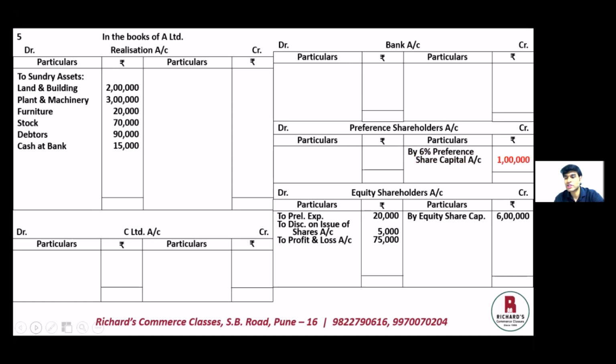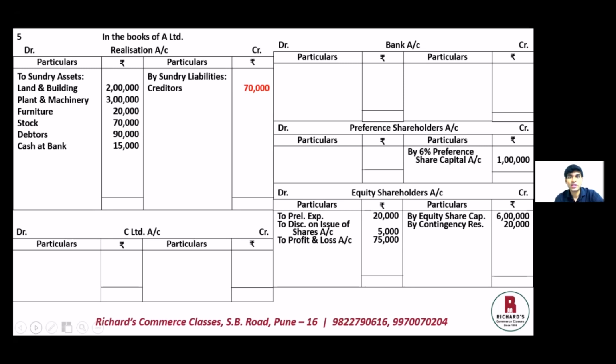Contingency reserve belongs to the equity shareholders, so transferring it to equity shareholders account credit side by contingency reserve, 20,000. Then we have creditors, unclaimed dividend. Both of these will go to the credit side of realization account. So writing there by sundry liabilities. The first one, creditors, 70,000. The next is unclaimed dividend.